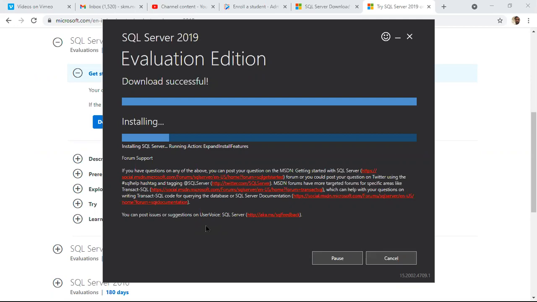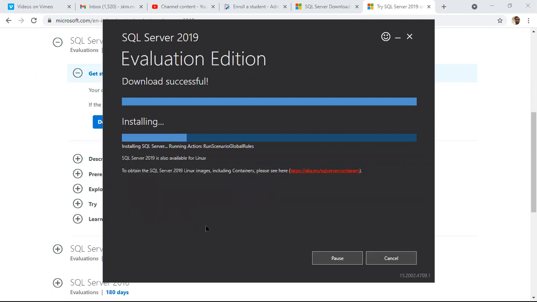Once the installation is completed successfully, what is the next step? The database engine is ready. Once the installation succeeds and the database server or database engine is ready, next we have to download the SSMS tool. Then we can install it. That is a two-step process we have seen.